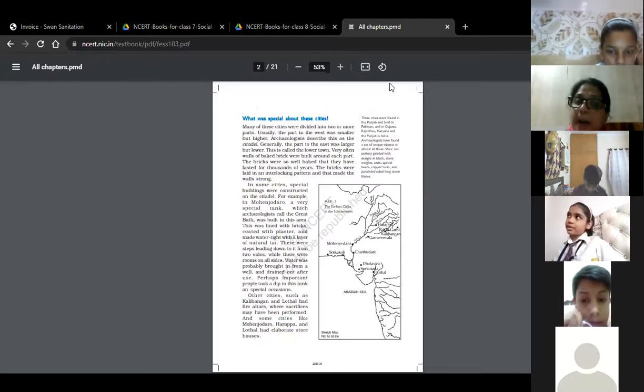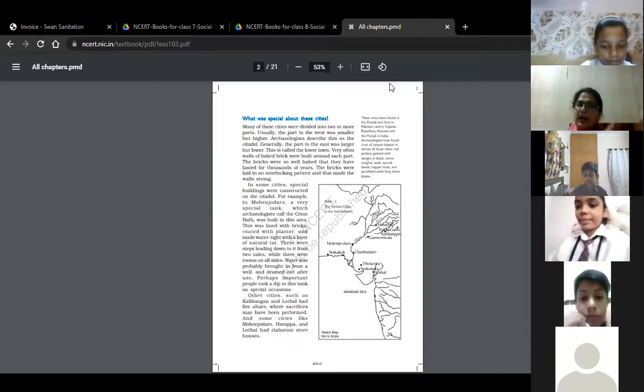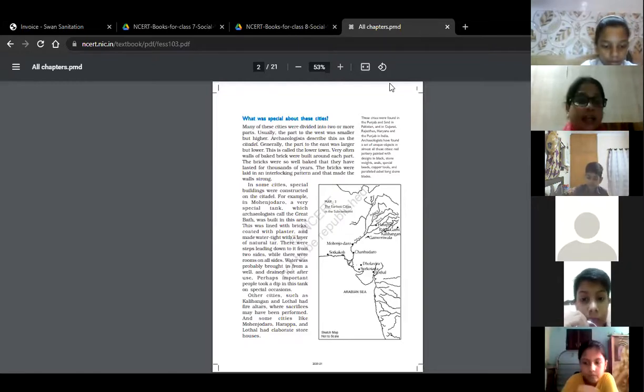Lower part and upper part. That upper part is known as the citadel. It was located on the west, higher but comparatively smaller than the lower part. The main buildings of the city like the granary, temples, assembly halls and water tank were all in the upper part, the citadel.